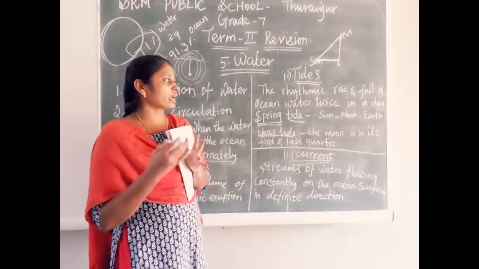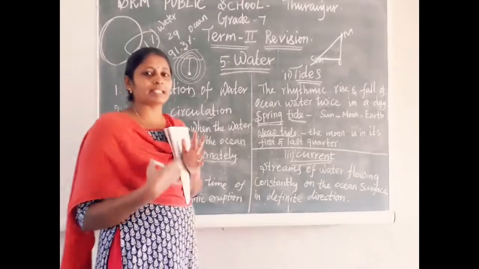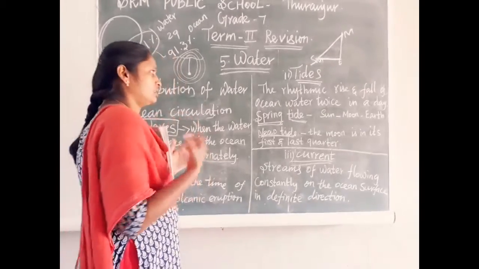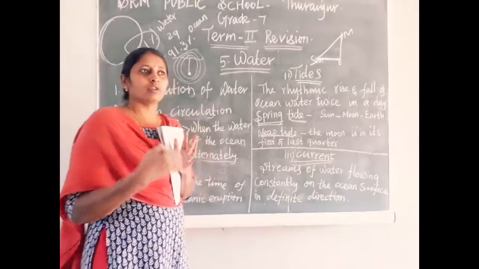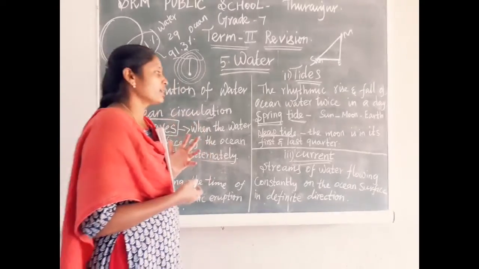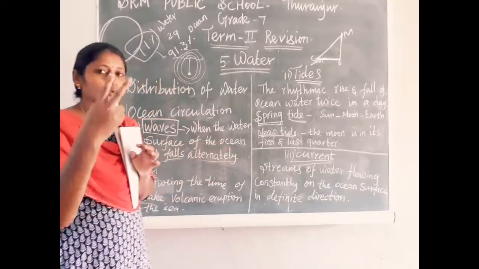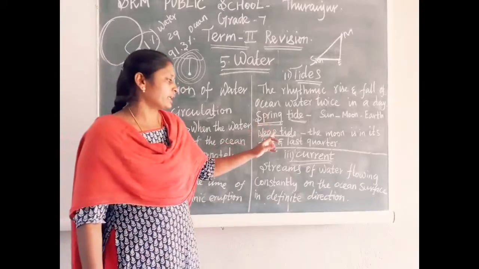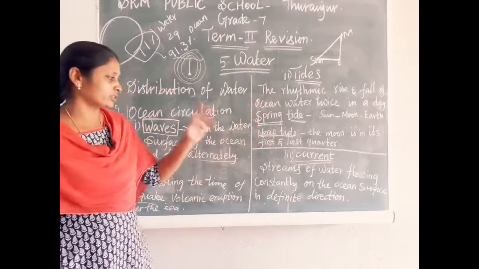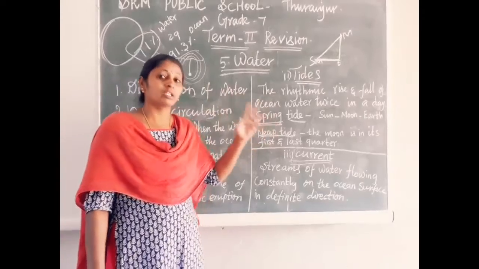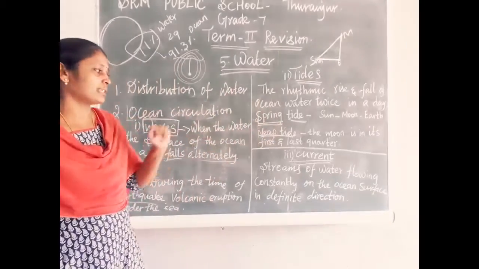The rhythmic rise and fall of water twice in a day is called tides. We have two types of tides, spring tide and neap tide. These are very important questions. Definitely you can expect a 3 mark or 5 mark question in this lesson, right?